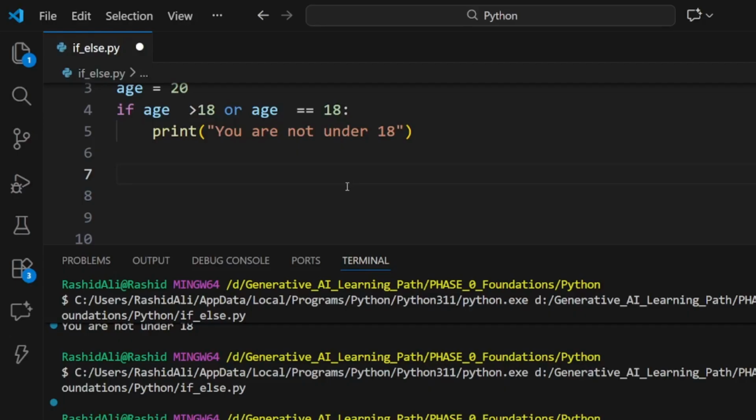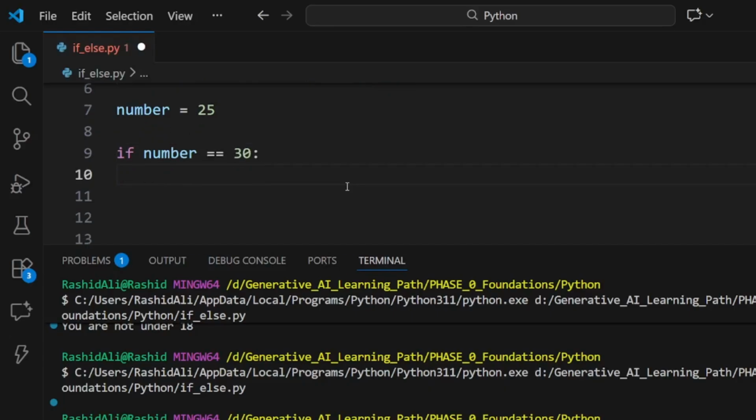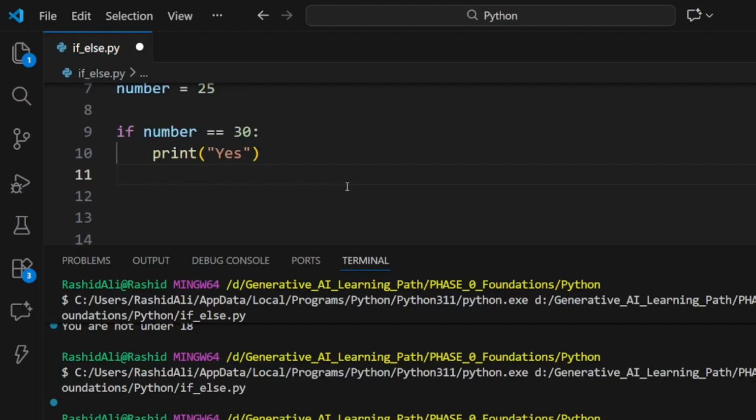And let's see what happens in this. Like we check the number, is the number greater or equal, this is going to be the decision. And this is the if keyword. After it, we're going to write our condition: if number is equal to 30, and print. The spelling is wrong, my mistake. And now this is the first part. If the condition is true, this block will run.